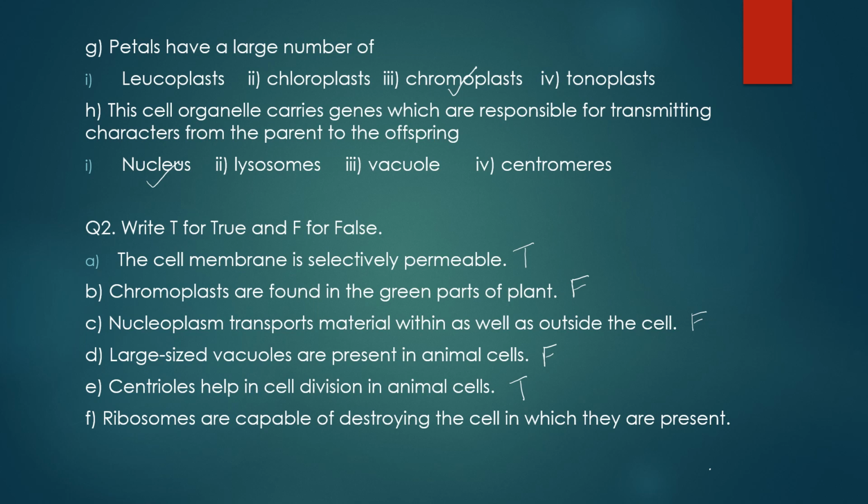Then, ribosomes are capable of destroying the cell in which they are present. In the first question also we discussed that ribosomes are the cell organelles which are the site of protein synthesis. And we have also gone through one question where we have seen that lysosomes are known as suicidal bags because they can destroy the cell in which they are present.